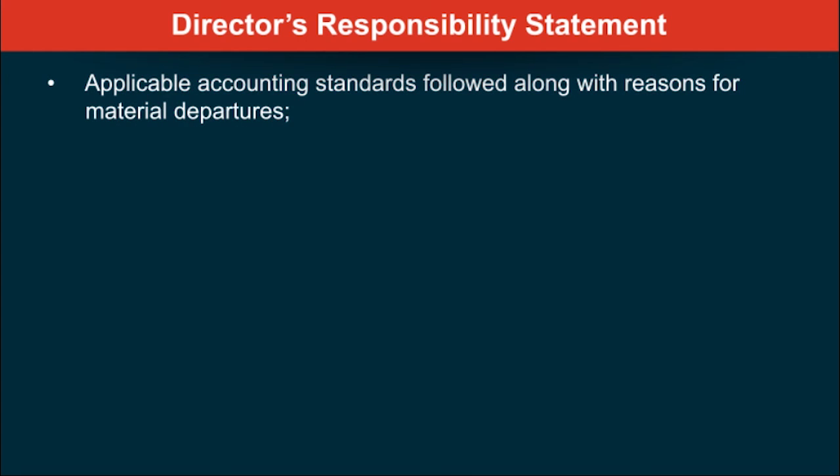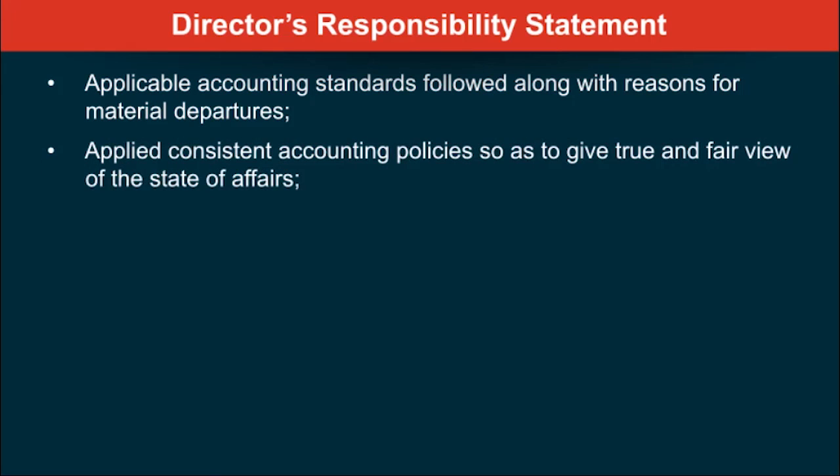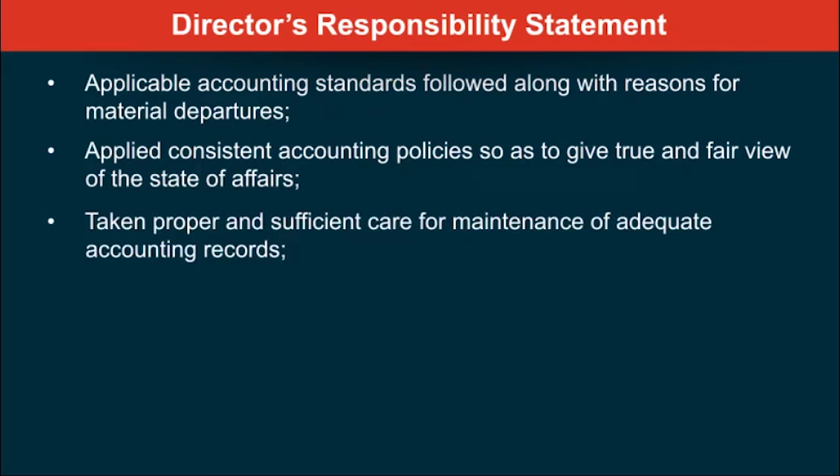There is something called a director's responsibility statement which I mentioned in passing. What does it really contain? It gives a declaration by the directors saying that applicable accounting standards have been followed, along with reasons for any material departures. We have applied consistent accounting policies so as to give a true and fair view of the state of affairs in the accounts. We have taken proper and sufficient care for maintenance of adequate accounting records. We have prepared the accounts on a going concern basis.